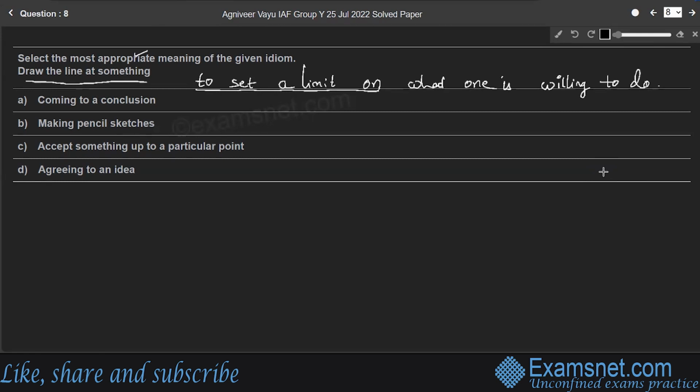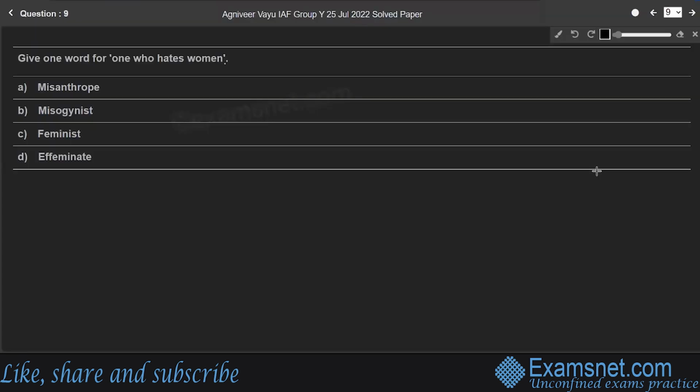Therefore, look at the options. So option C, accept something up to a particular point. Option C is the right answer. Question 9. Give one word for one who hates women. One who hates women is called misogynist. Option B is the answer, right?